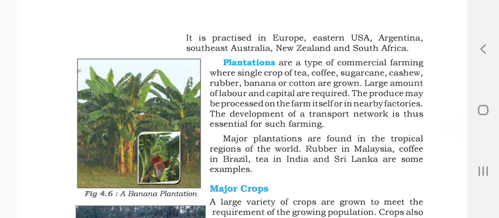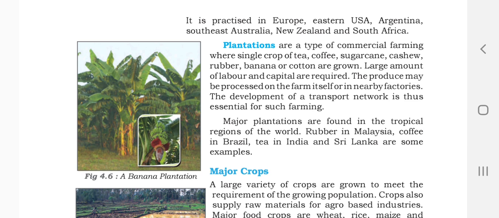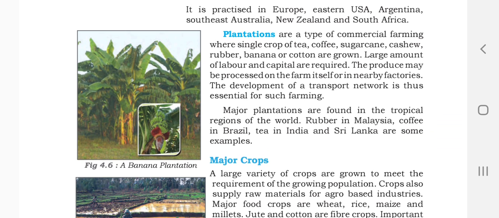Next one is plantation. Plantations are a type of commercial farming where a single crop of tea, coffee, sugarcane, cashew, rubber, banana, and cotton is grown. A large amount of labor and capital is required for this. If we don't spend, we will not get that much outcome. So we need a lot of labor and a lot of area to produce. The produce may be processed on the farm itself or in nearby factories. The development of a transport network is thus essential for such farming.